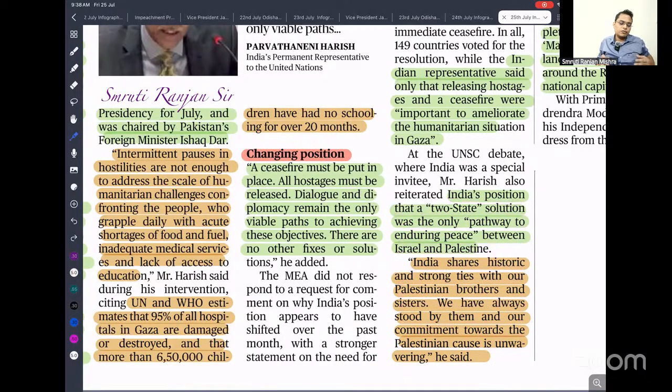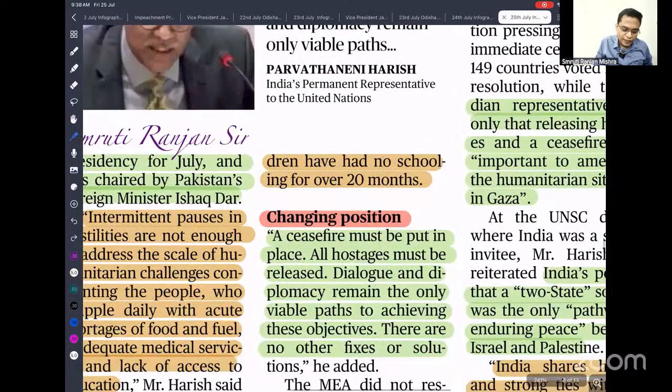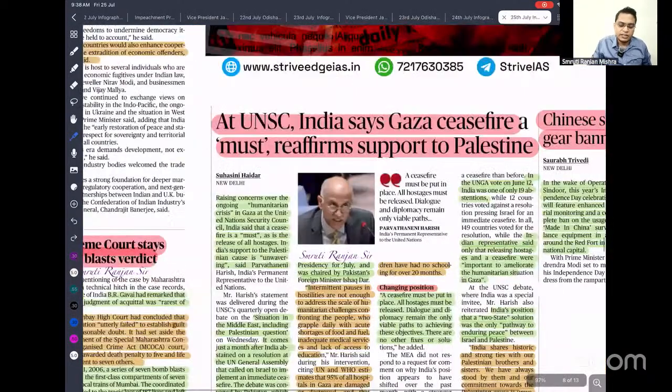In the past, we abstained from the voting about the ceasefire, but now we have changed our stand. The ceasefire must be put in place and all hostages must be released. Dialogue and diplomacy remain the only pathway to achieve this objective. There is no other fix or solution. This is what was said by India. That means there is a change in the Indian position.